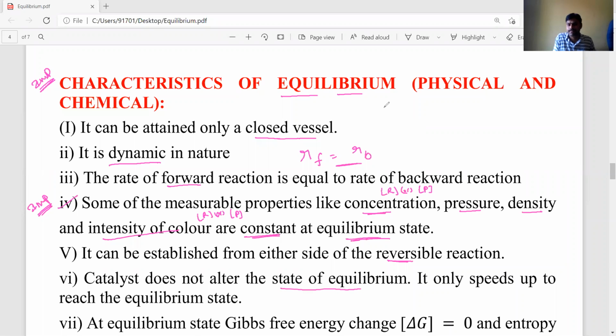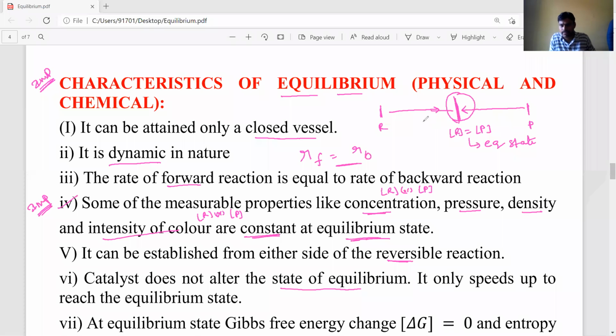For example, here is one starting point, here is the ending point, reactant and product. Slowly the reactants are converted into products, and again in the backward reaction products are converted into reactants, until a certain state. At this state, the concentration of reactants is equal to the concentration of products. This state is called the equilibrium state.